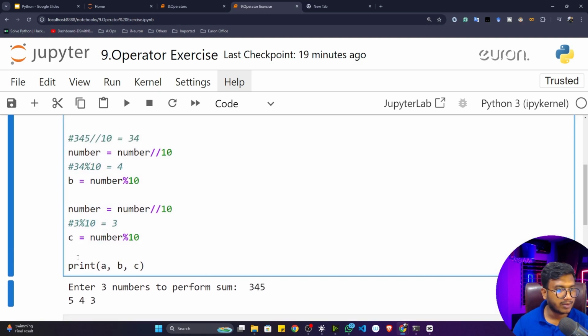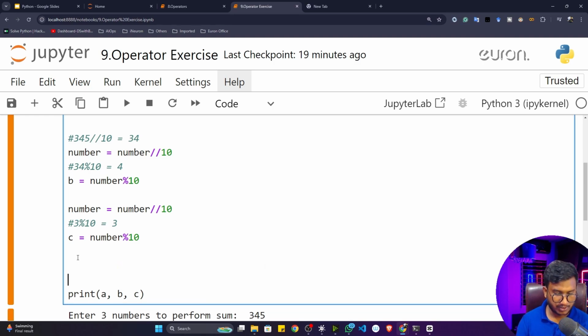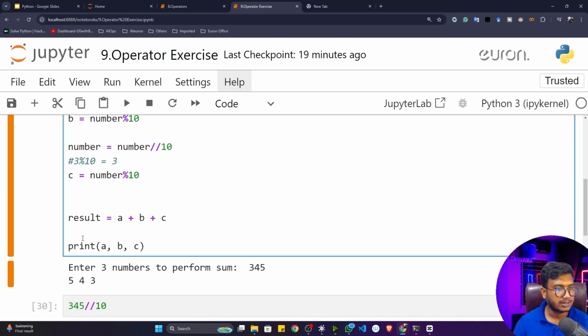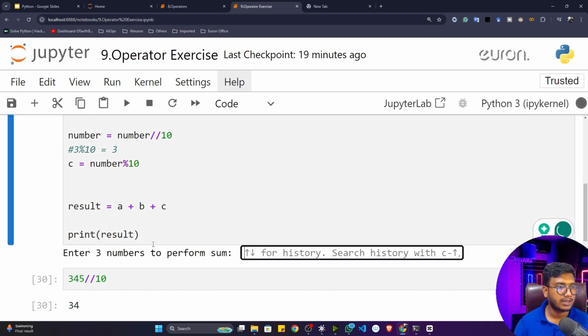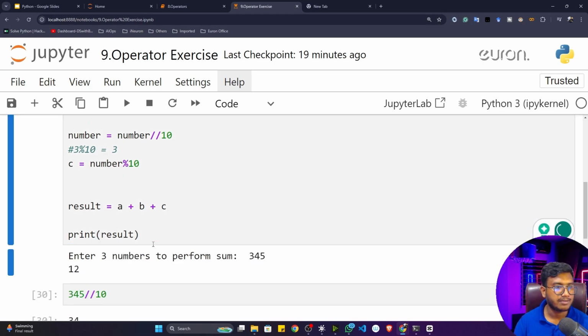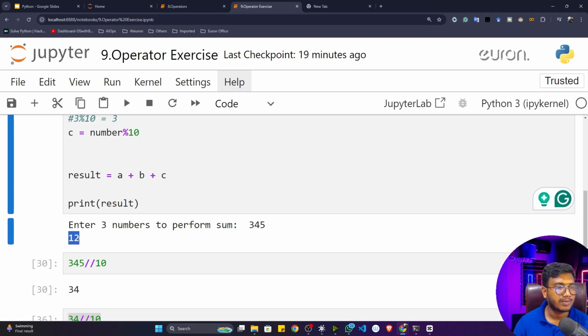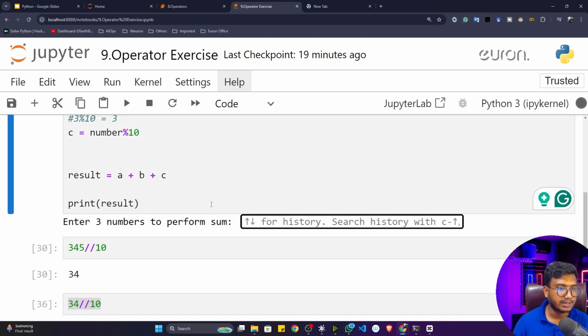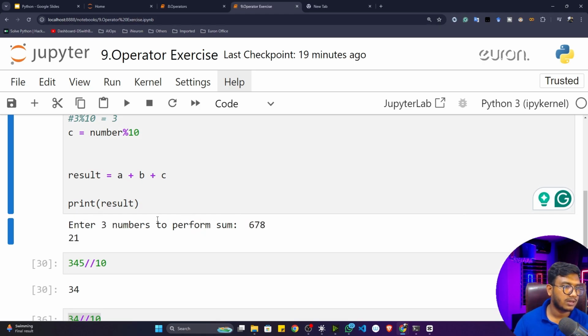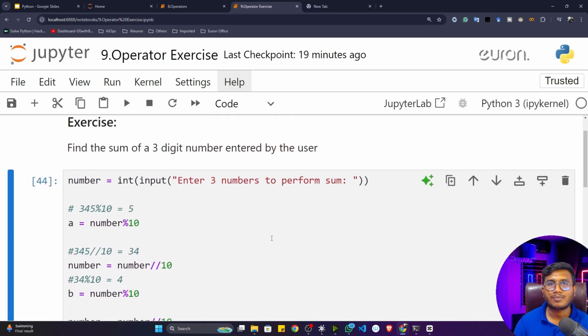Now I can easily do the sum operation. So to perform the sum operation, I'll take a variable called result. Result equal to A plus B plus C, and simply I'll just print this particular result. Now if I execute this particular program with 3, 4, and 5, you'll see that my result would be 12. Now let's give some other number. Let's say I'll give 6, 7, and 8. I'll get 21. That means this particular program is working fine.